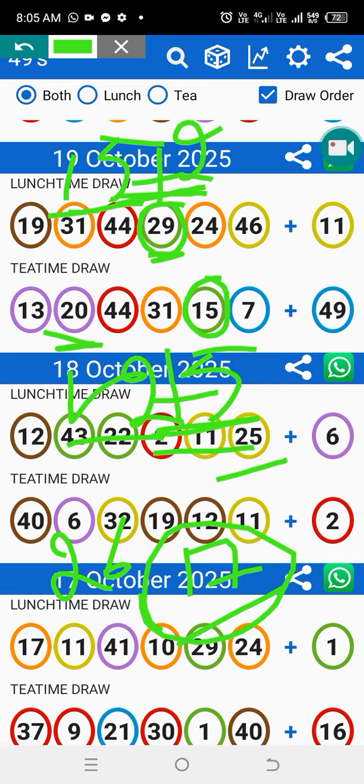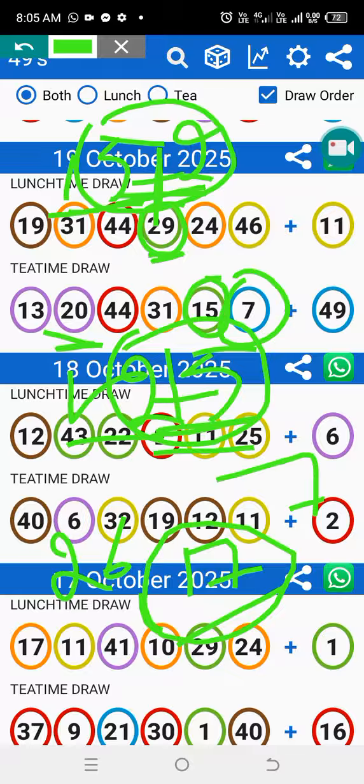So 17 also was the number to go with, and the 7, because 5 plus 2 also is 7. So they played the 7 instead of 17. But 17 also was a good number, even in 12. So that is what they did yesterday to play.